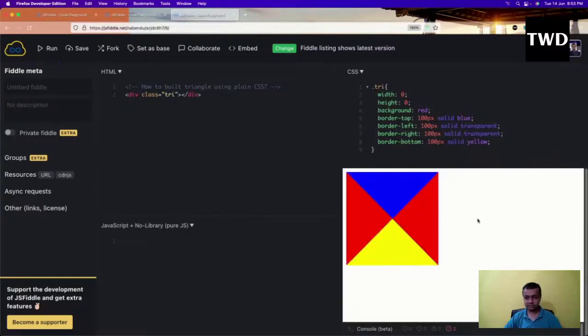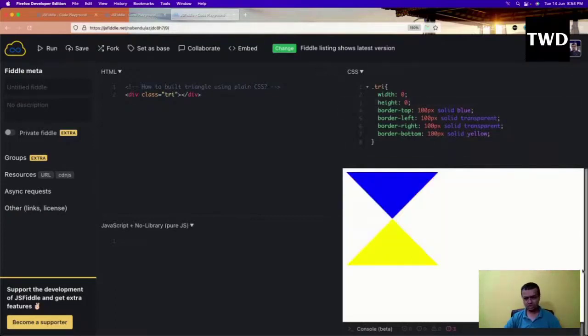Run it. Okay. Left and right are transparent, but right is showing like this. Okay, background red is something which I have to remove. So now it is not shown. And if I make this also transparent, so it's done. Okay, this will be done, and I have got a blue triangle. Okay, I got a blue triangle.